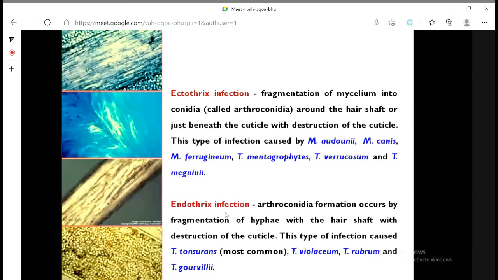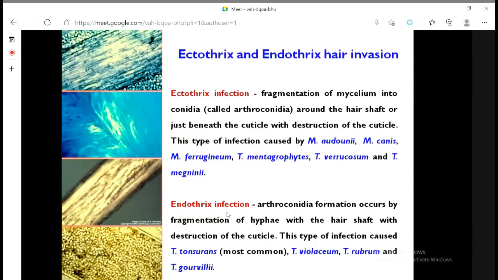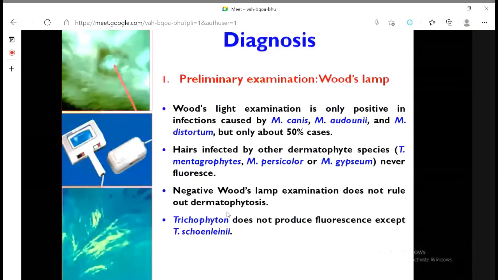Now, we do not know whether it is because of the fungal infection, maybe some mechanical damage, but that appears due to the fungal infection mostly. So fungal infection in the hair, either it can appear outside the hair shaft, so that is ectothrix infection, or it may be inside the hair shaft, that is endothrix infection. All right.